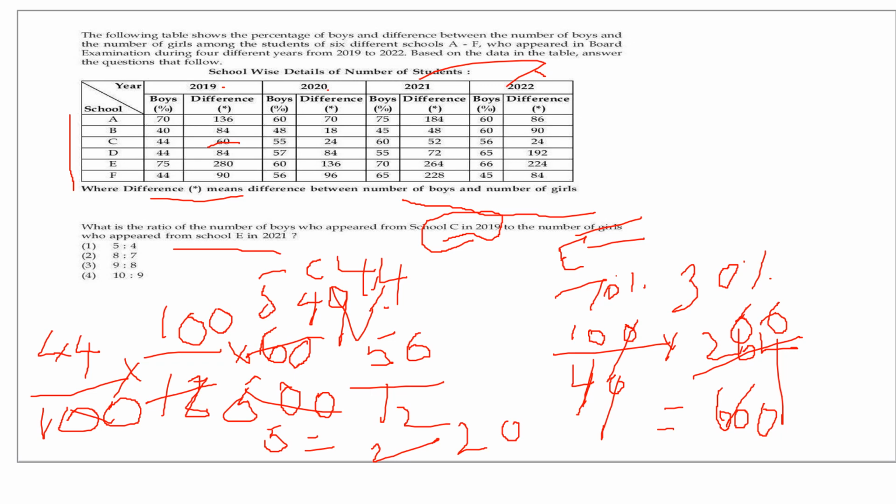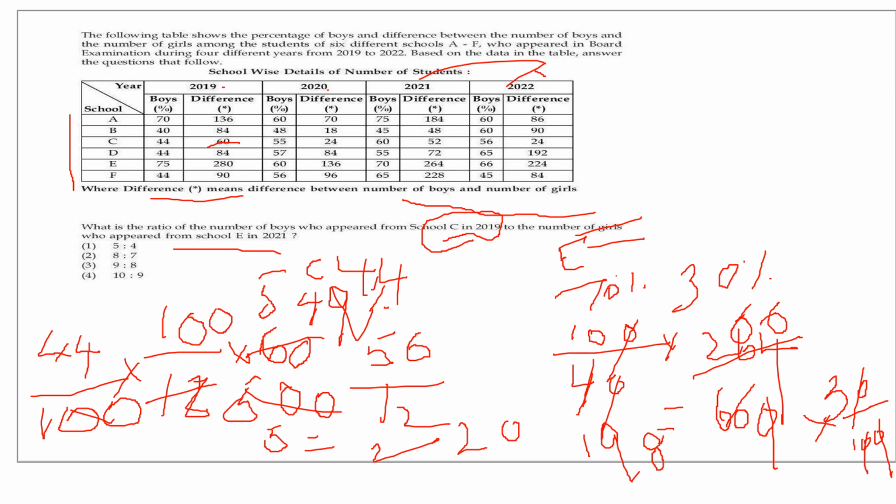What is the percentage of girls who appeared? 30. So if the total is 100, then you have 30 girls. If it is 660, what is the total? This 0 will go off, and this will go off. 66 into 3 is equal to 198. So 198.